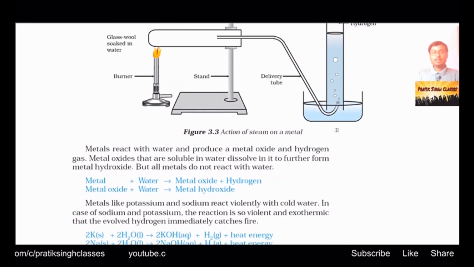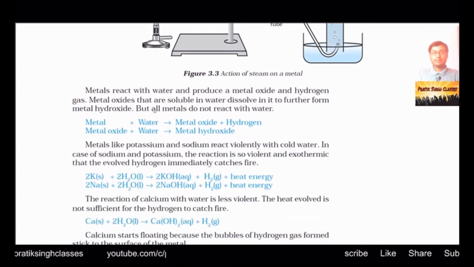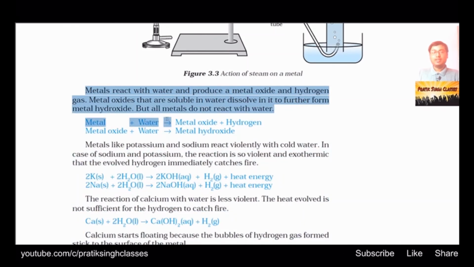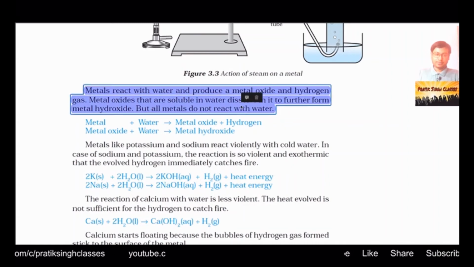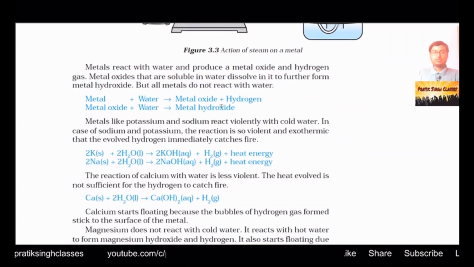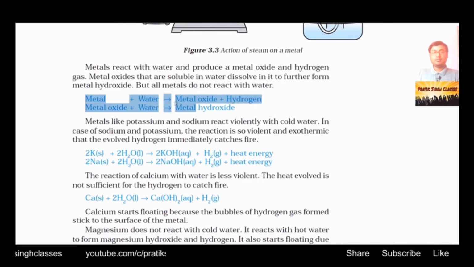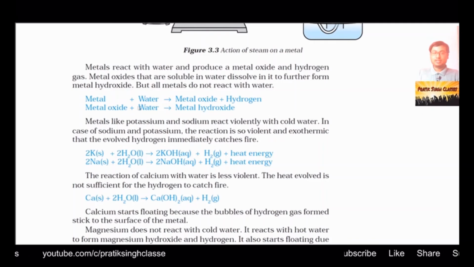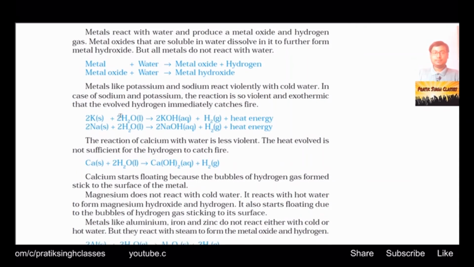Fine. So in this activity, what have we seen? Metals react with water and produce a metal oxide and hydrogen gas. Metal oxides that are soluble in water dissolve and further form metal hydroxide, but all metals do not react with water, whether hot or cold. So first, metal plus water makes metal oxide plus hydrogen. Then, if you mix this metal oxide residue with water, it will give you metal hydroxide, that is basic in nature.